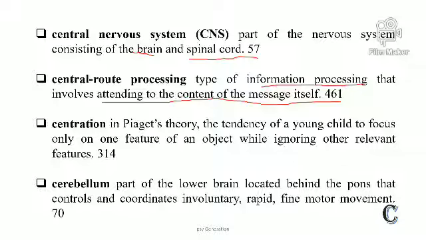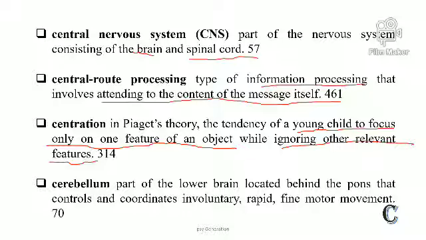Next is centration. Centration is given by Piaget. It is used in Piaget's theory. What is centration? The tendency of a young child to focus on only one feature of an object while ignoring other relevant features. So a young child only focuses on one aspect of an object, and he ignores the other relevant features.